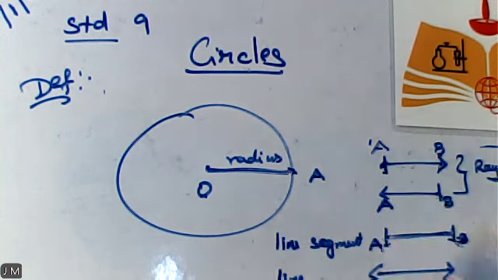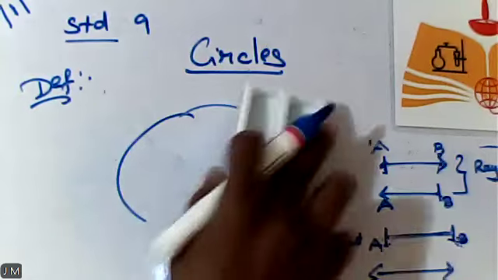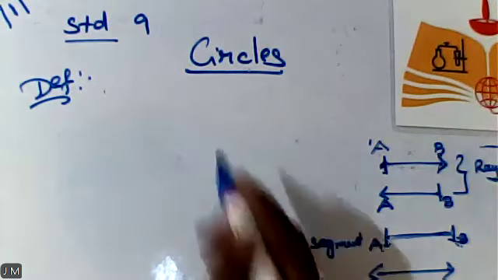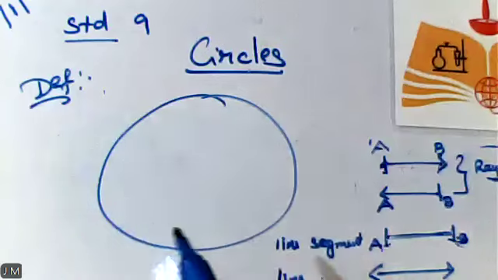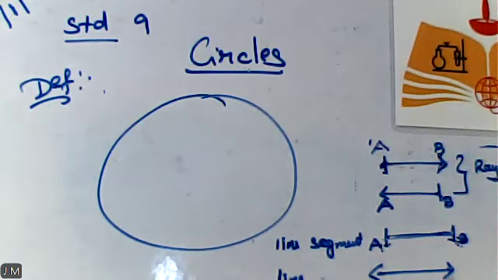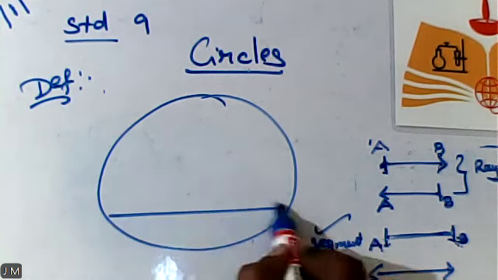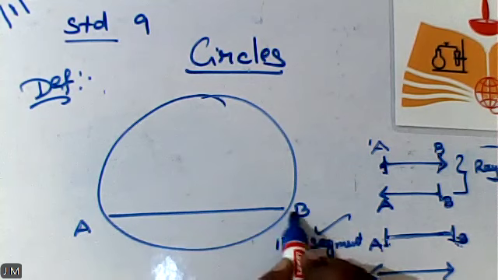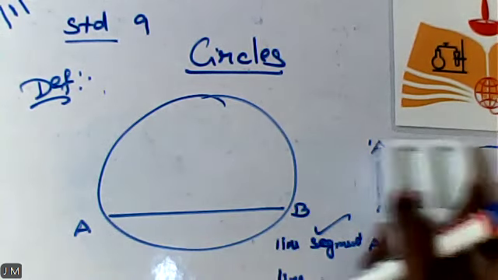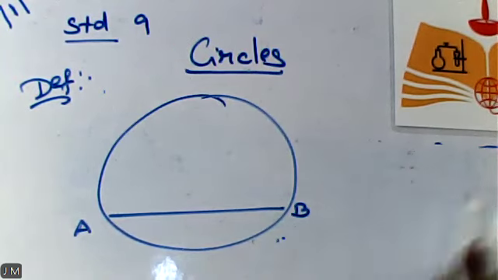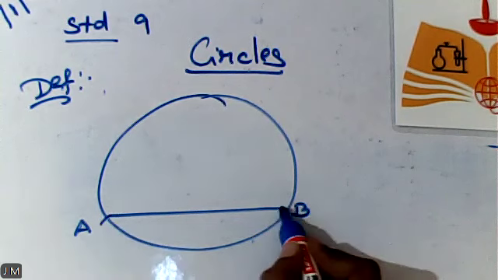Okay. So we are supposed to use these diagrams in the circle. In what way am I going to connect these four diagrams with the circle? Now I will tell you one by one. So the first definition of circle is over. The definition of radius is also over. Next, out of the four, I'm going to pick the third one. Here, A, B. So what is the name of AB? Any one of you can tell me? So AB is the line segment.